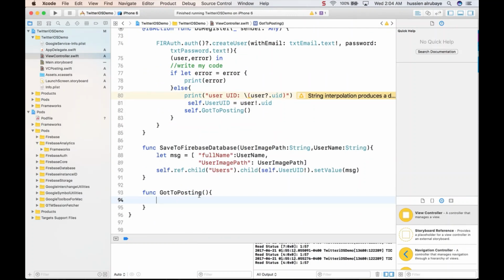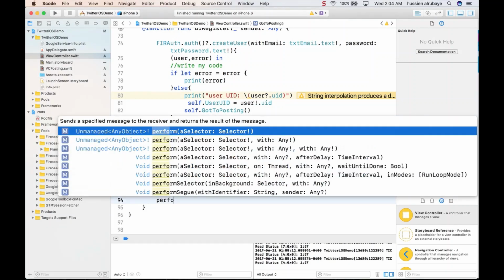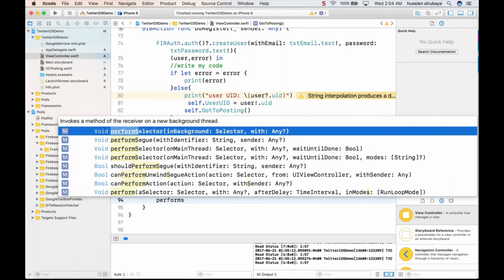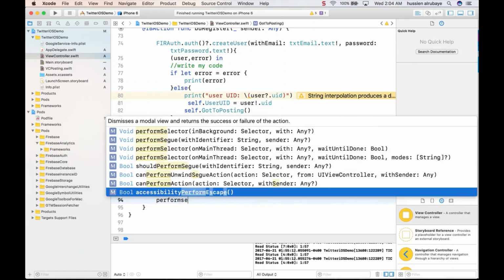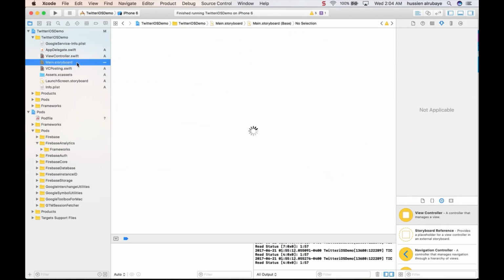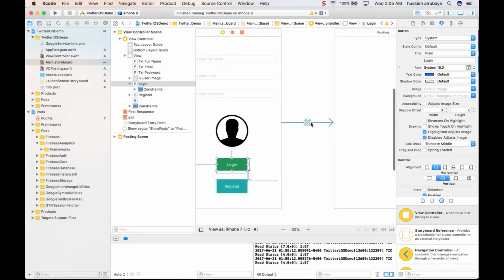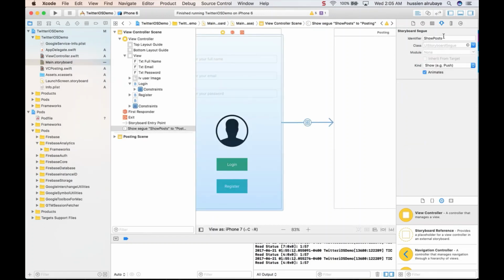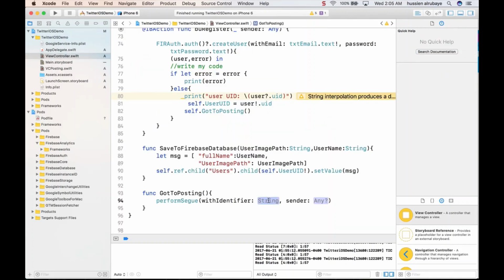So to do a segue, you know the process for doing the segue. It's really straightforward, two steps you have to do. First of all, you say, hey, I want to perform segue with identifier, and I give it the UID for the segue, which is this one, so he knows where he has to go.